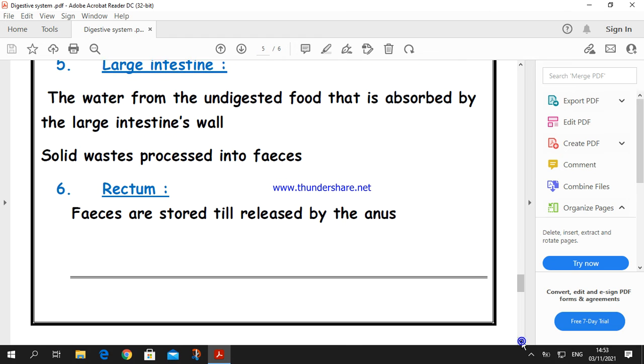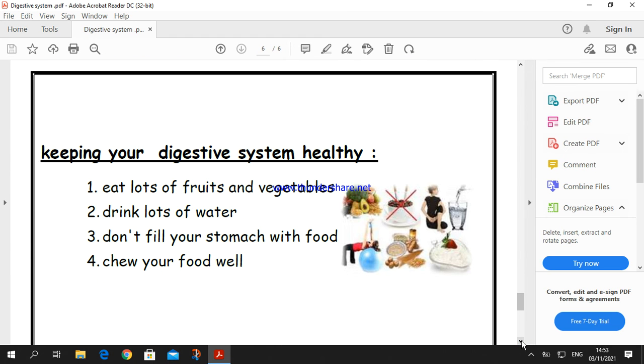How to keep the digestive system healthy? To keep the digestive system healthy, you should eat a lot of fruits and vegetables, and drink a lot of water, where water helps in food digestion. And also, you shouldn't fill your stomach with food, and also, we should chew our food well to help in food digestion and keep the stomach healthy.